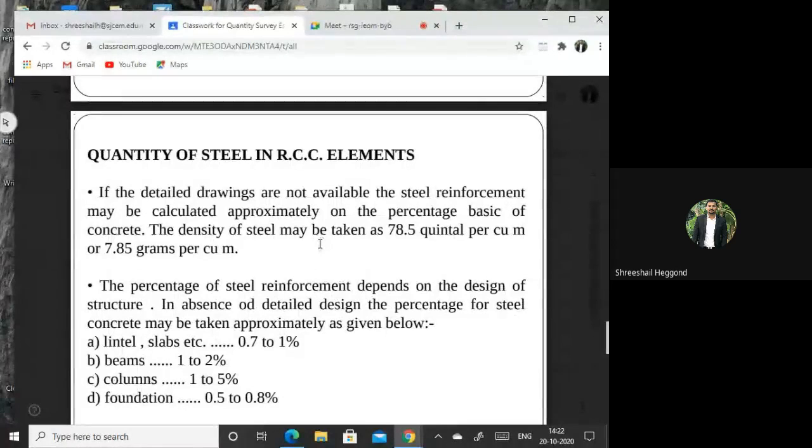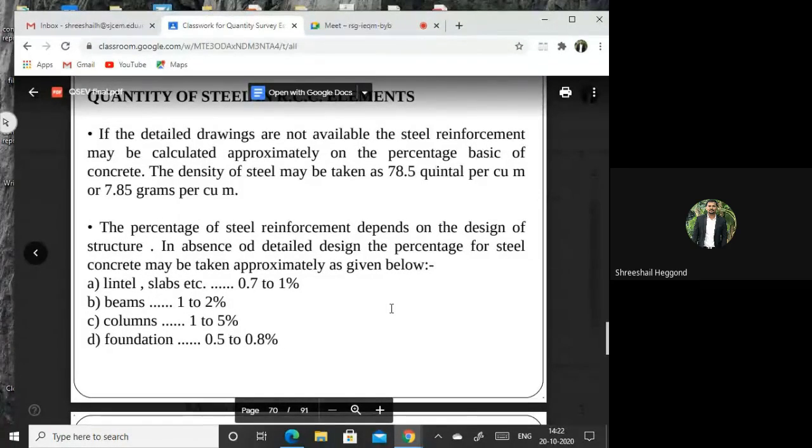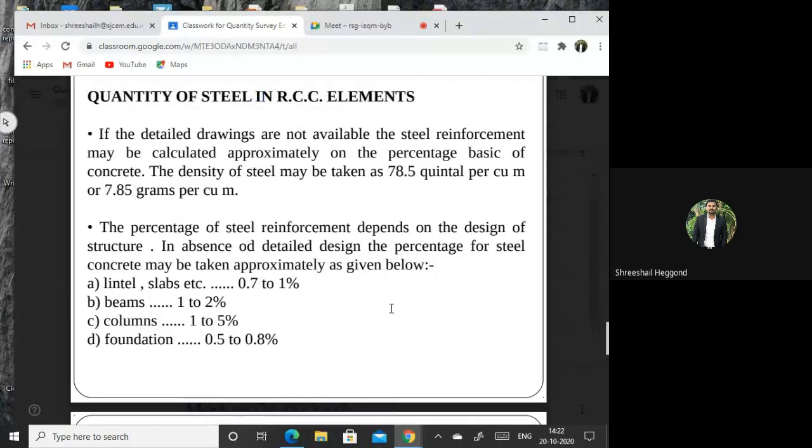Here comes the quantity of steel. If the detailed drawings are not available, the steel reinforcement may be calculated approximately on the percentage basis of concrete. The density of steel may be taken as 78.5 quintals per cubic meter.